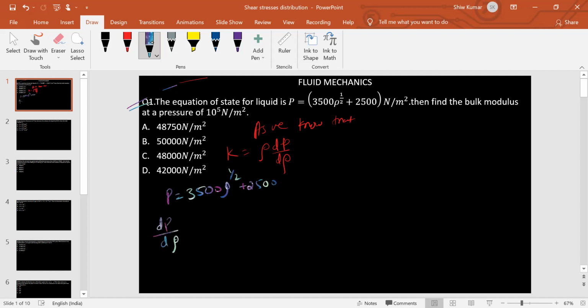So we can write dP by d rho is 3500, and the differentiation of rho to the power 1 by 2 is 1 by 2 rho to the power 1 by 2 minus 1, and the derivative of 2500 is 0. If you simplify, it is 3500 divided by 2, rho to the power minus 1 by 2, and that is dP by d rho.